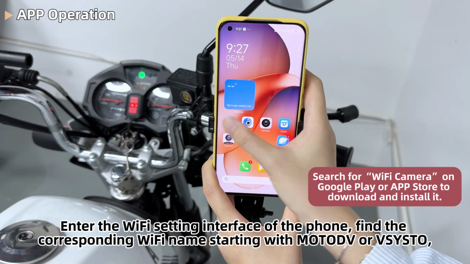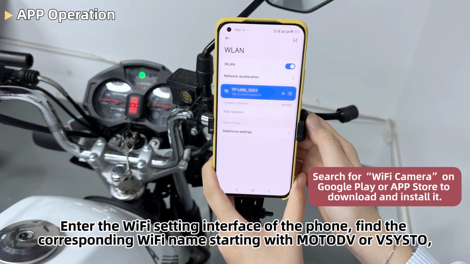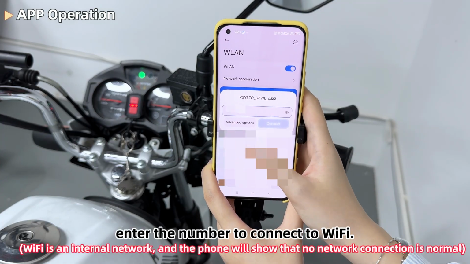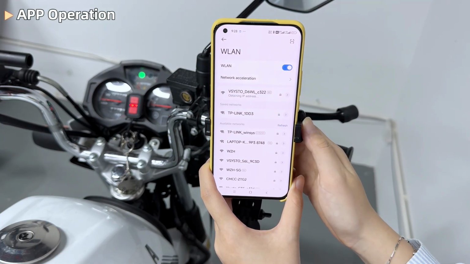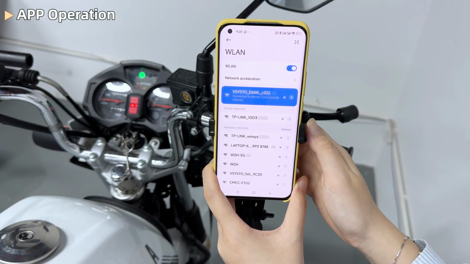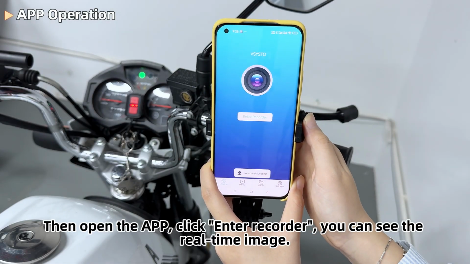Enter the Wi-Fi setting interface of the phone. Find the corresponding Wi-Fi name starting with Motard or Disto. Enter the number to connect to Wi-Fi. Then open the app, click Enter Recorder.